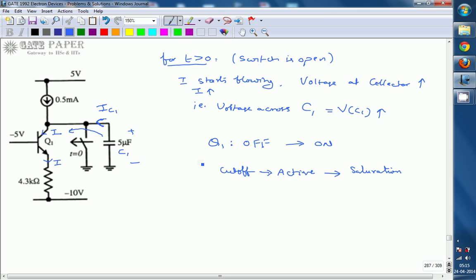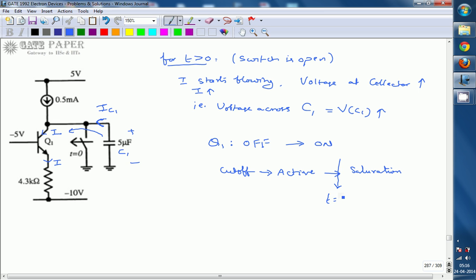As time increases, under steady state, the transistor will be in saturation. So we can say that the time at which the transistor leaves the active region is the time at which it enters the saturation region.